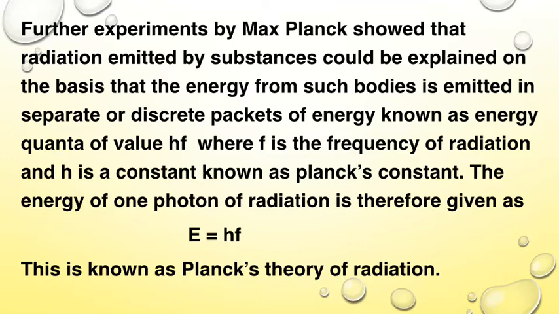Another scientist, Max Planck, continued from where Bohr stopped and showed that radiation emitted by substances could be explained on the basis that the energy from such bodies is emitted in discrete packets, known as the quanta, as I said earlier. Max Planck then derived the equation E equals hf for that energy, where h is Planck's constant and f is the frequency of radiation.